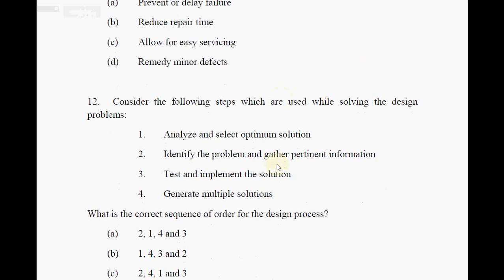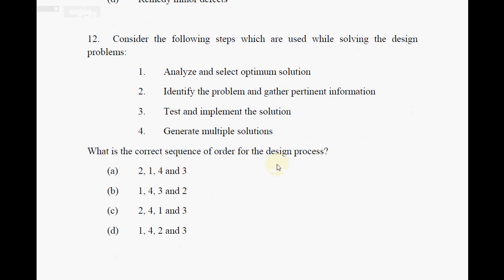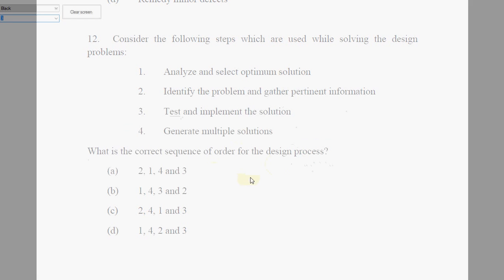So the next question is, consider the following steps which are used while solving design problems. The steps for design problems, I think it would be better if we could give a test for design problems.